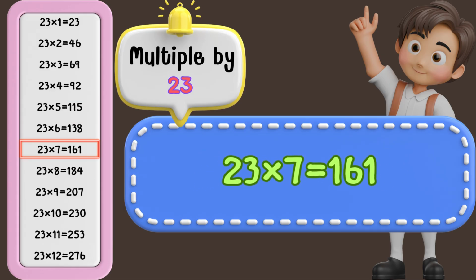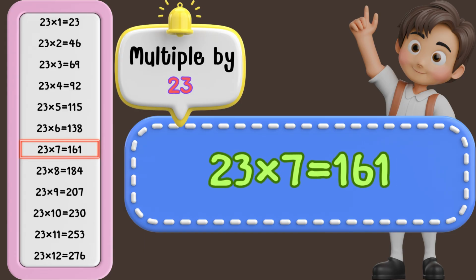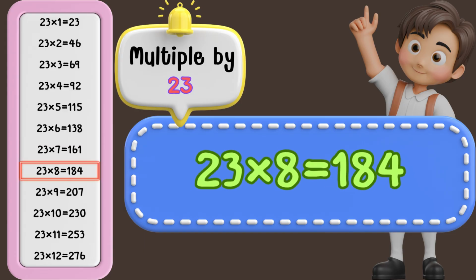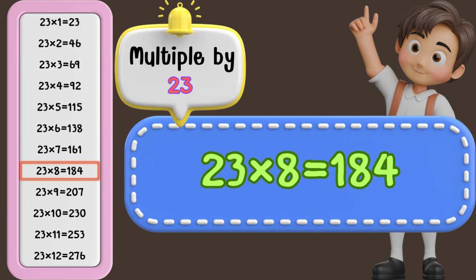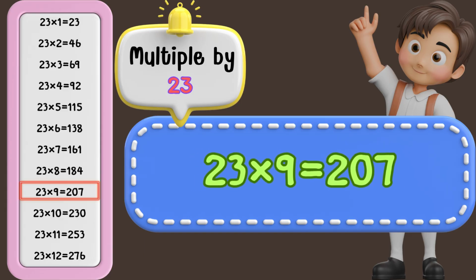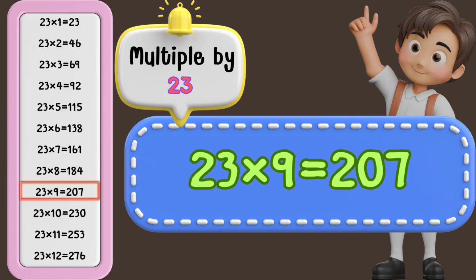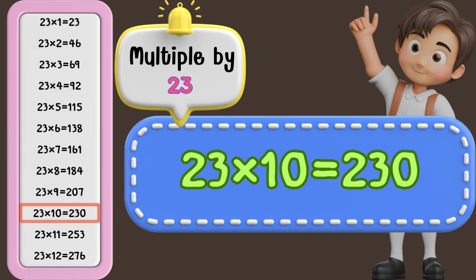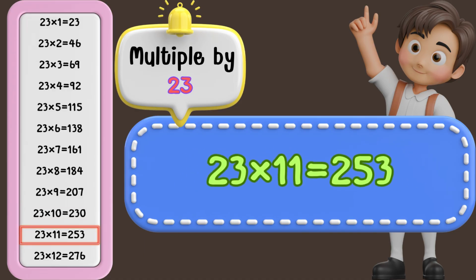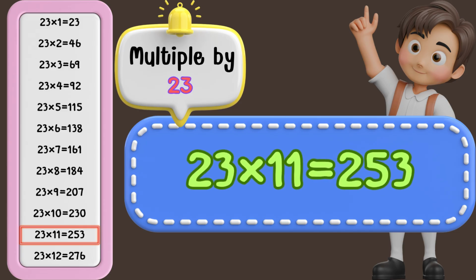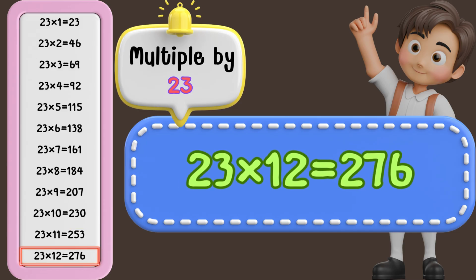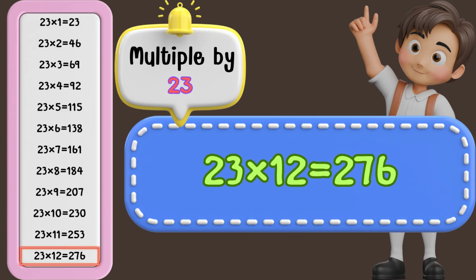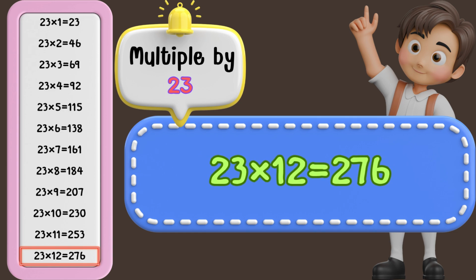23 times 7 is 161. 23 times 8 is 184. 23 times 9 is 207. 23 times 10 is 230. 23 times 11 is 253. 23 times 12 is 276.